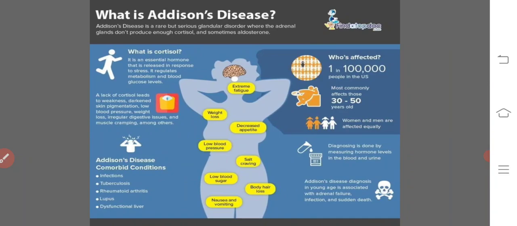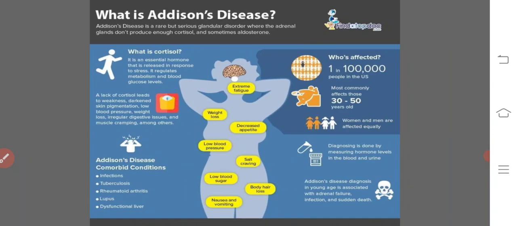What is Addison's disease? Addison's disease is a rare but serious glandular disorder where the adrenal glands don't produce enough cortisol and sometimes aldosterone. Addison's disease usually results from infection, for example by tuberculosis, or by autoimmune destruction of the adrenal gland.